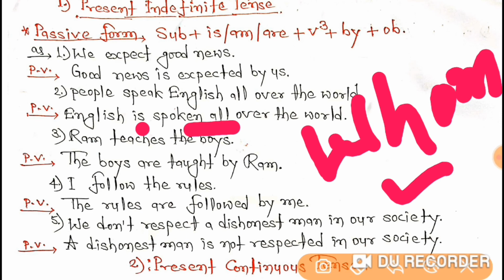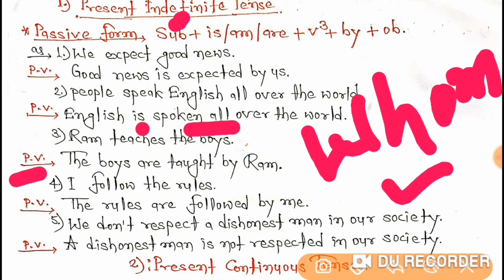But in passive voice, while changing active sentences into passive sentences, you will surely get an object in the sentence, because a sentence not having an object can never be changed into passive voice. Clear, students?